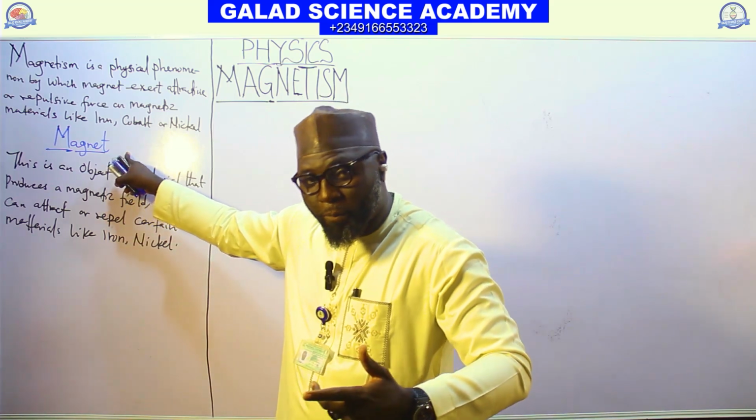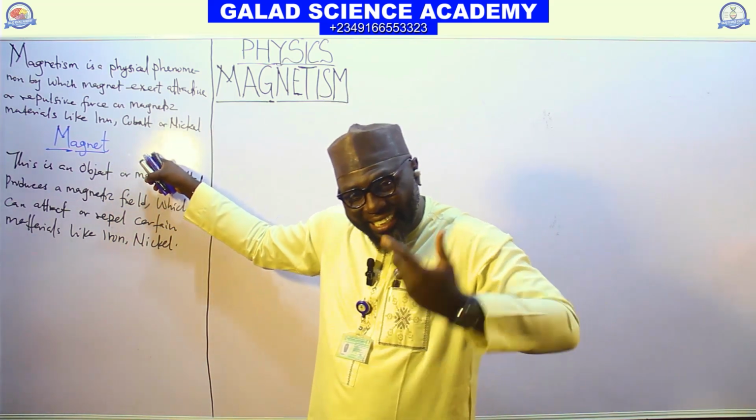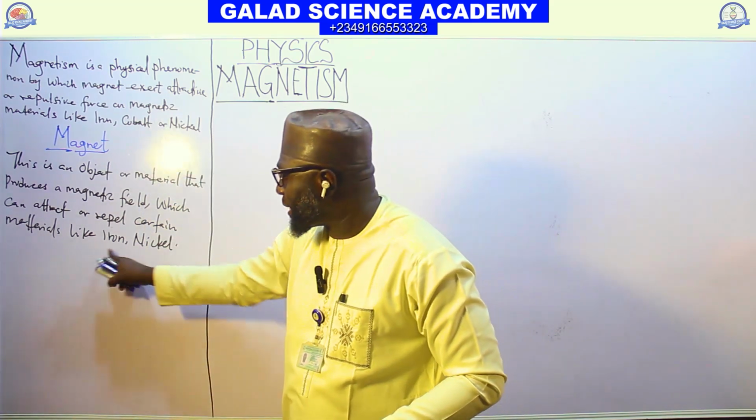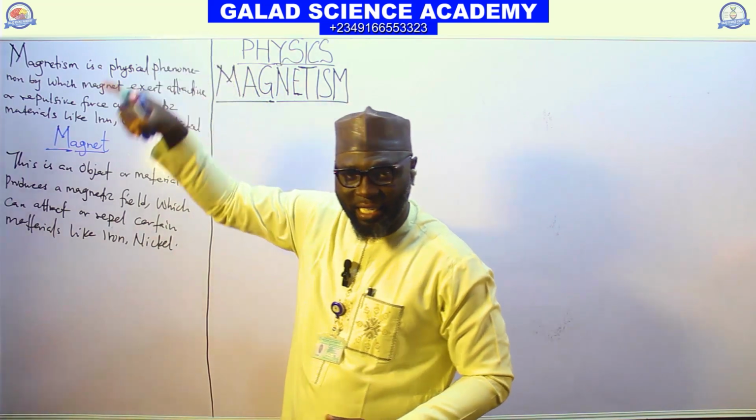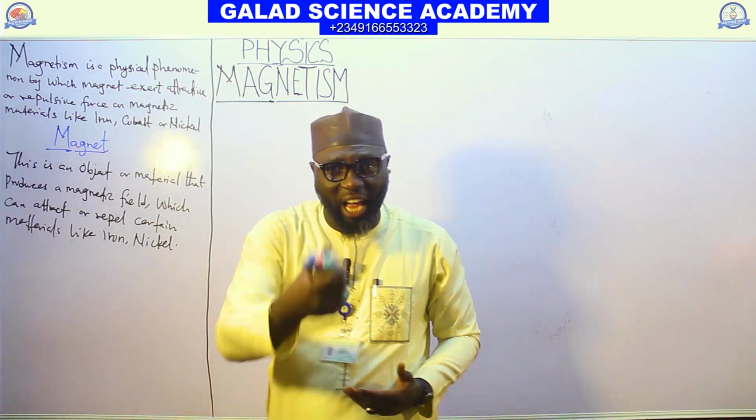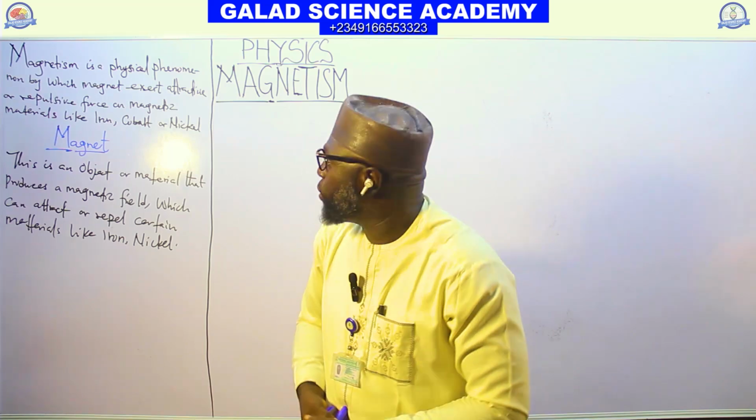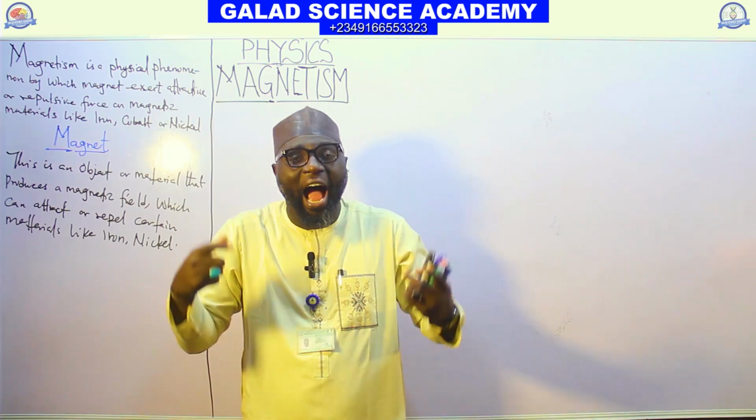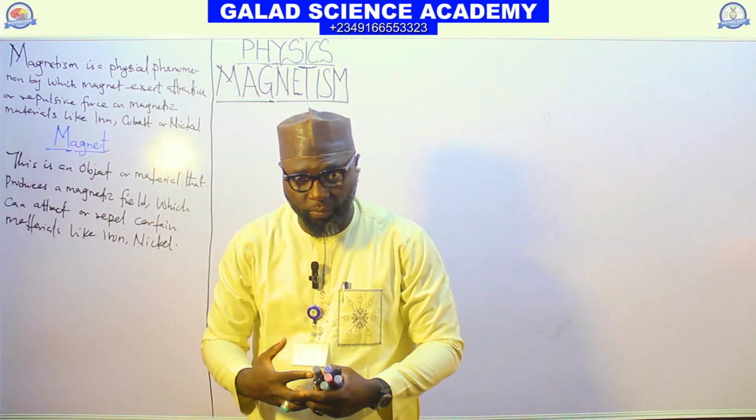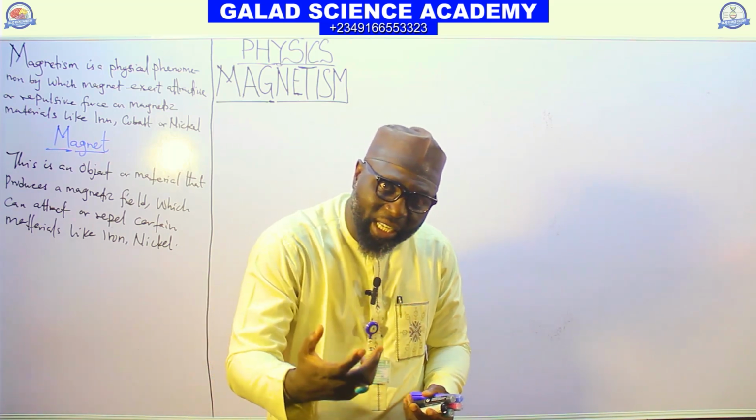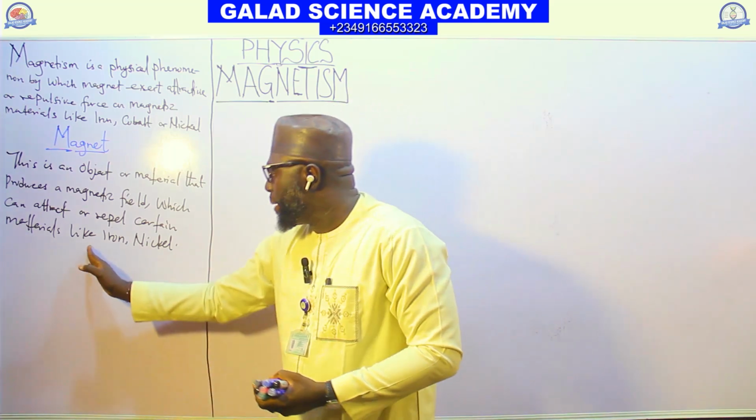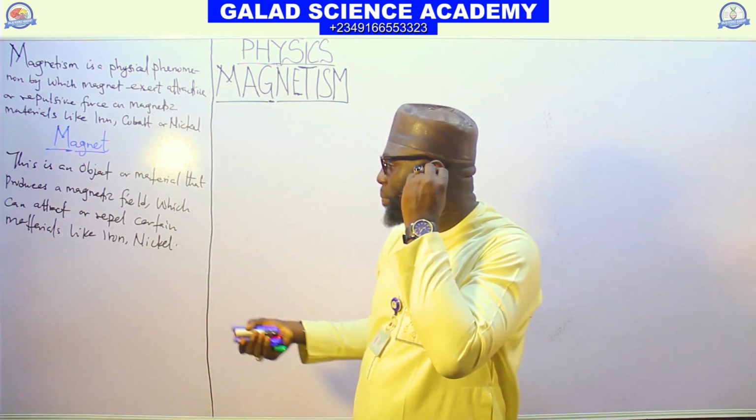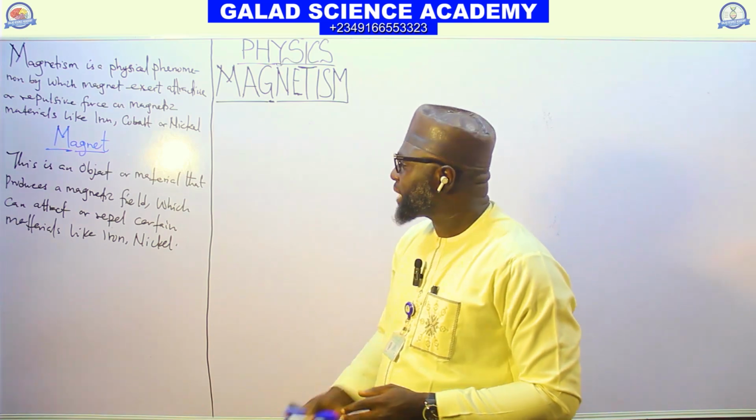But the phenomenon in which the magnet exerts an attractive or repulsive force on this magnetic material is called magnetism. The phenomenon by which a magnet attracts or repels, we call magnetism. But the magnet itself is any substance that has the ability to produce a magnetic field and can also attract or repel a material like iron and nickel. That is what we call a magnet.